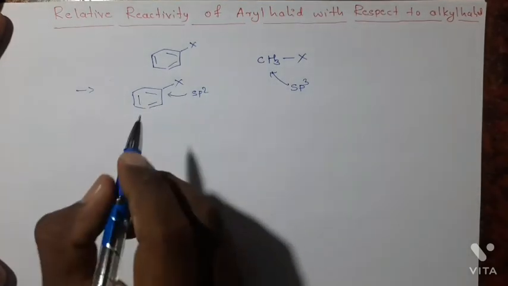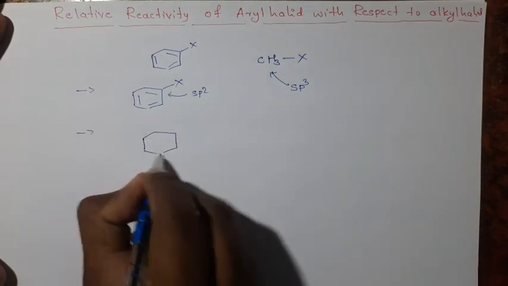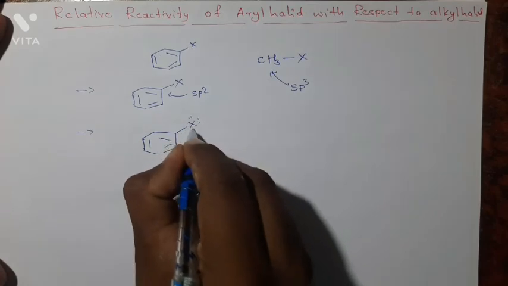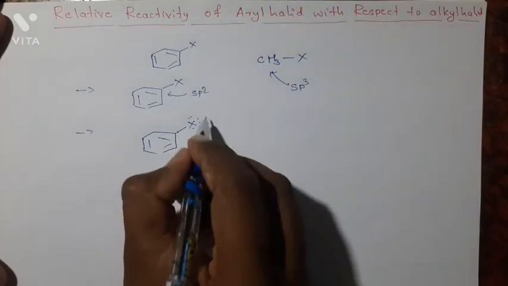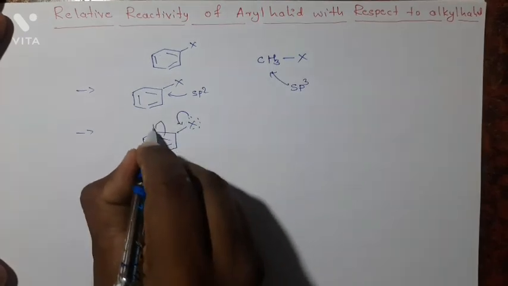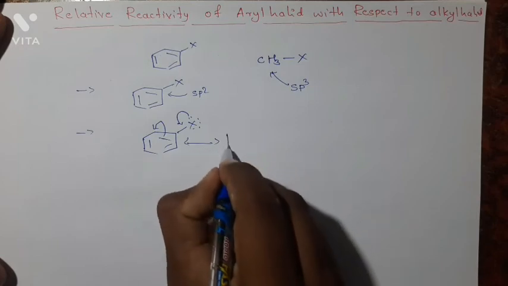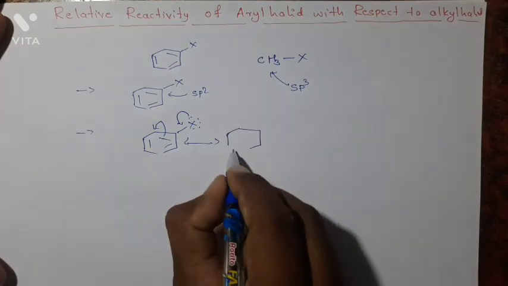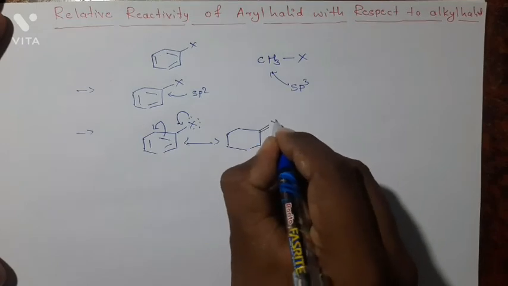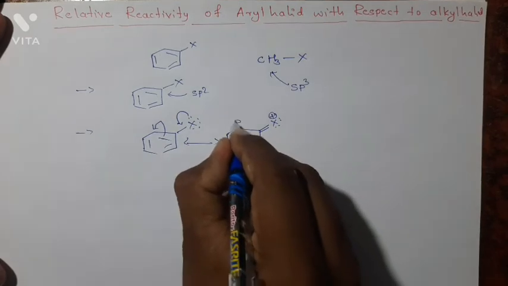In aryl halide the halogen contains lone pairs of electrons, and these lone pairs are involved in resonance stabilization. Due to the pi lone pair conjugation, these are involved in resonance structures.